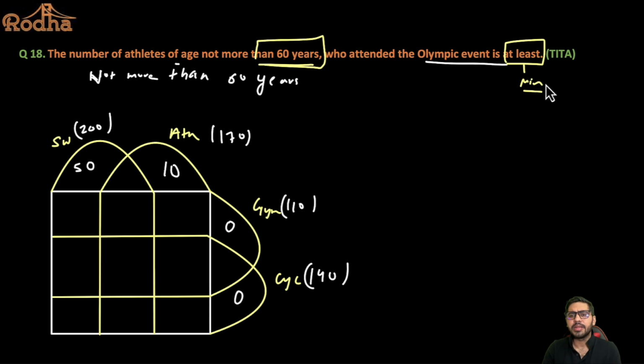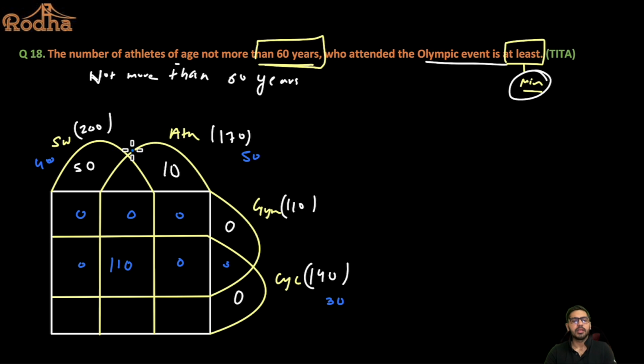Now, because I'm trying to minimize this value here, can I say the maximum common here can be 110, right? Now, if this is 110, so gymnastics 110 is complete. So can I say all of this should be nothing but 0, right? Now, out of 140, if 110 is done for cycling, so can I say 30 remains, right? Here I can say 110 and 20, so 50 remains here, right? And 160, so again 40 remains here, right? Out of swimming, out of 200, right? Now I need to account for these 40, 50 and 30 people, right?